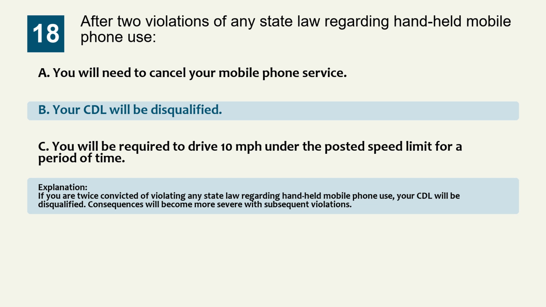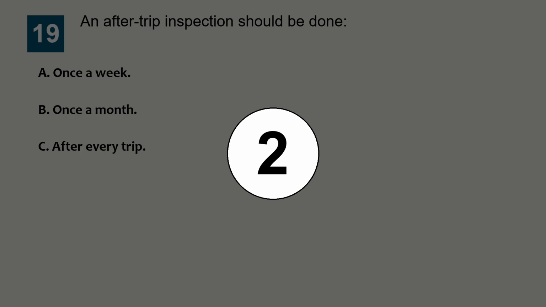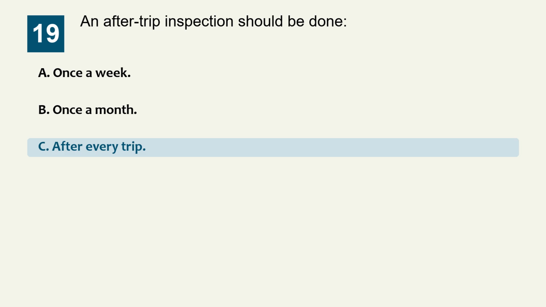Explanation: if you are twice convicted of violating any state law regarding handheld mobile phone use, your CDL will be disqualified. Consequences will become more severe with subsequent violations. Question 19. An after-trip inspection should be done: Option A, once a week. Option B, once a month. Option C, after every trip. The correct answer is option C, after every trip.